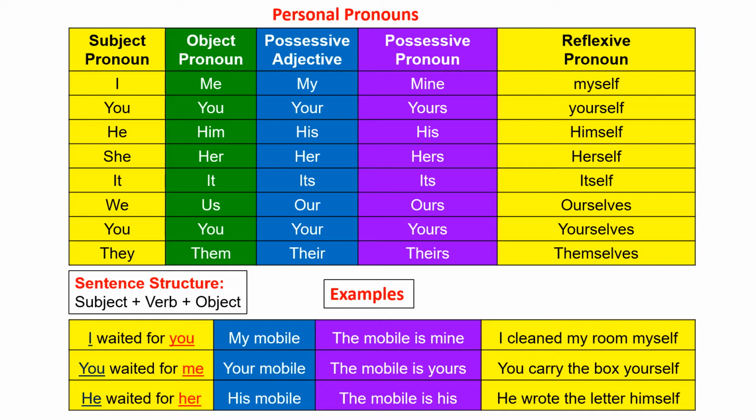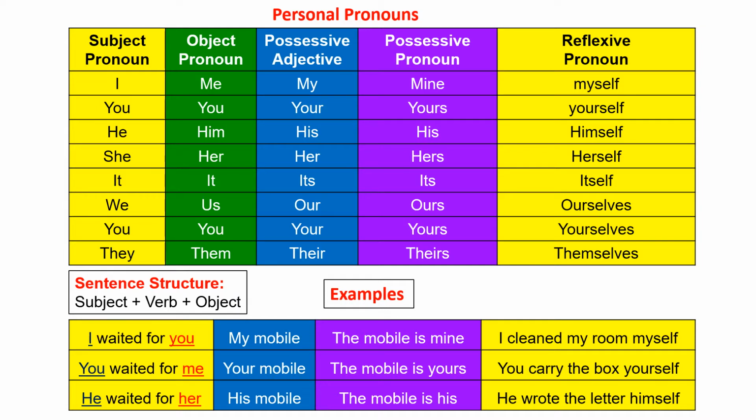Examples for subject and object pronouns. I waited for you. In that, I is a subject pronoun. It has been used in the subject position of this sentence. And you is an object pronoun which has been used in the object position. Next, you waited for me. In this sentence, you is subject pronoun and me is object pronoun.